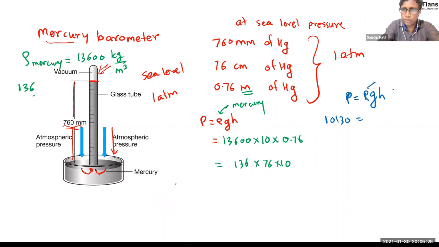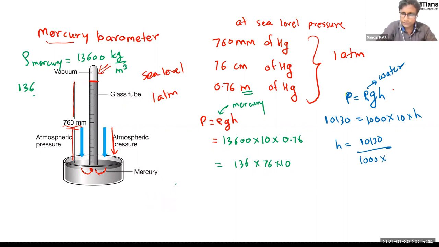If I wanted to use water, I know the density of water is 1000, into g is 10, right? If I do this calculation, what will happen? You can see this is 10130 divided by 1000 into 10, it's another 0, I guess, right?